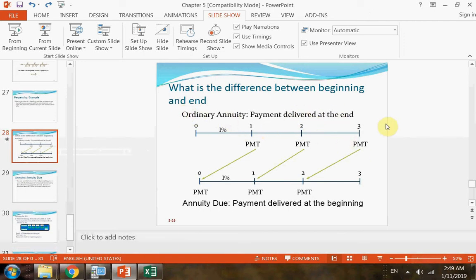Like your car loans, like your mortgage for a house, like your credit card bills. These are all cash flows where you borrow first, receive money today, and then you pay it back each month or each year.